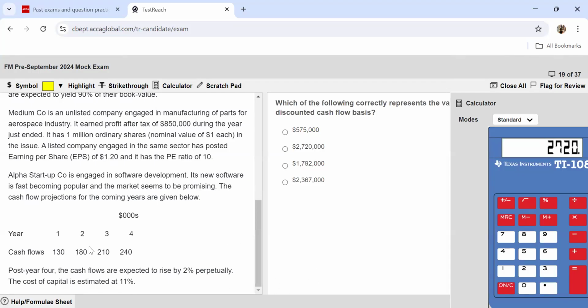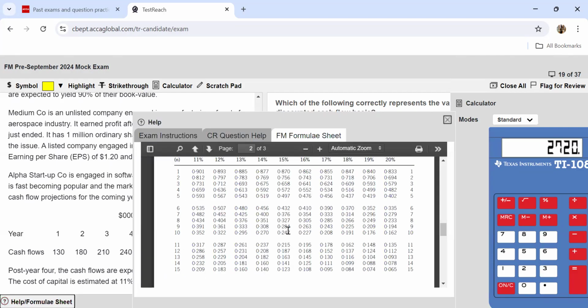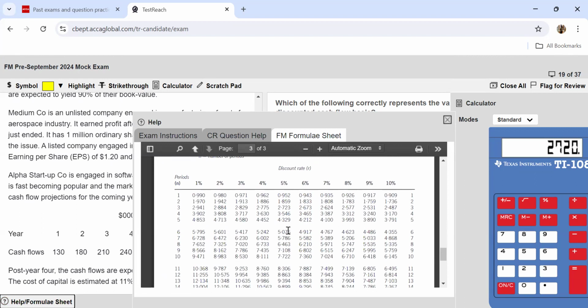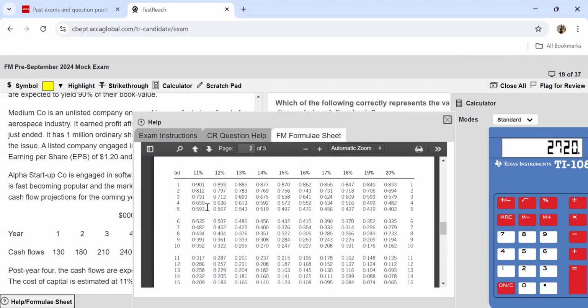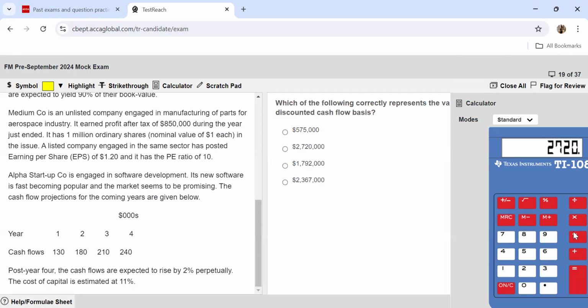Now this is still the value at the fourth year. So you need to discount it back to bring it to today's time. So let's have a look at the discount factor. You are presently at the fourth year, you want to come back to 0. So it's going to be into 0.659. So this needs to be multiplied with 0.659. So this is what you will get.